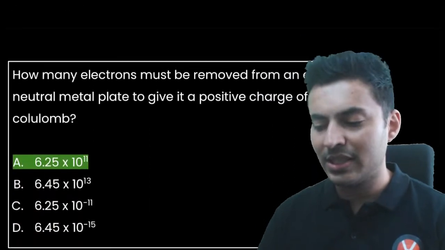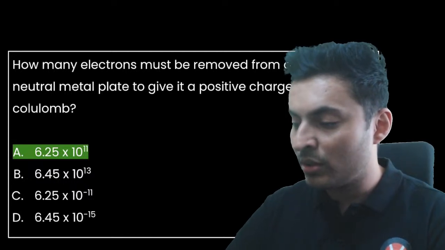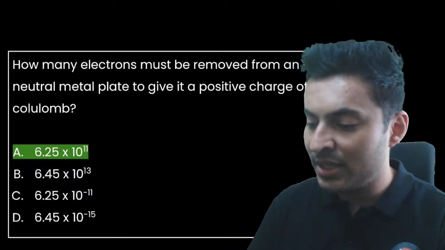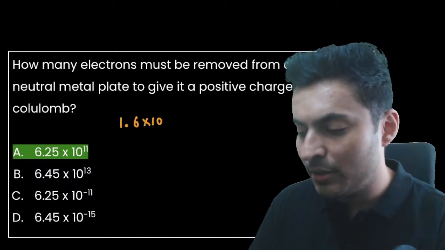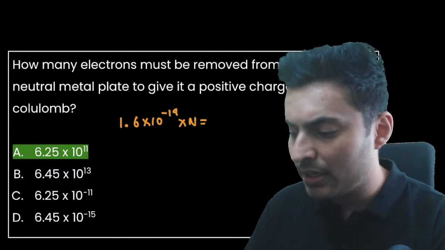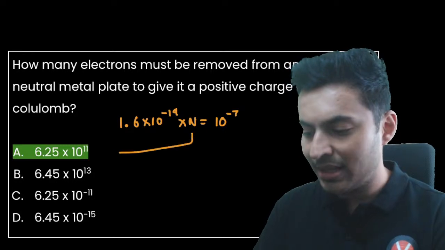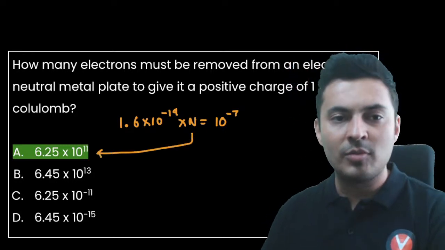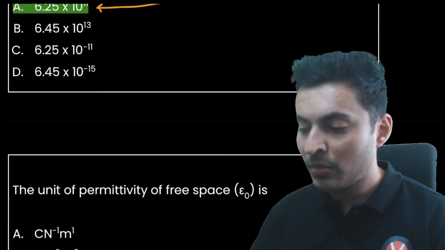So from this, you get the value of n as 6.25 into 10 to the power 11 number of electrons.